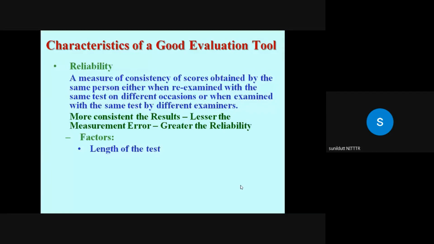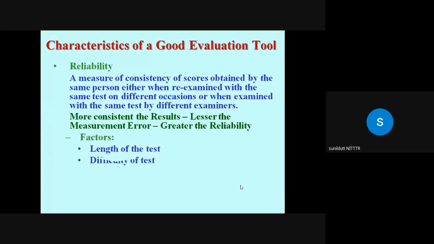For example, there is a small true-false test, and there are 10 items. Now a student might know 7 of the items and guess at the other 3. A correct guess on all the 3 items would result in a perfect score, isn't it? And incorrect guesses on all 3 items would result in only 7 correct. So this would represent considerable variation in the test score resulting from the guessing alone. However, if the same student takes a test with 100 true and false items, the correct guesses would tend to be cancelled by the incorrect guesses. Okay.